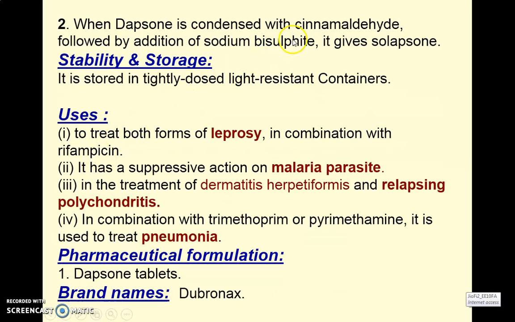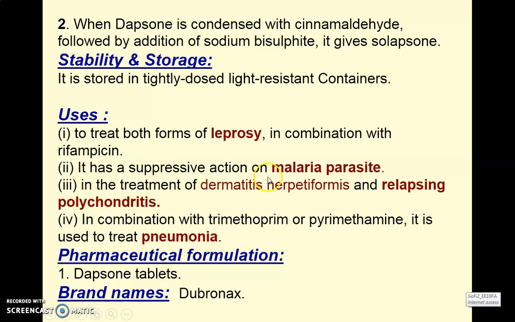Next, when dapsone is condensed with cinnamaldehyde followed by the addition of sodium bisulfite, it gives solapsone. So solapsone is produced from dapsone just by condensing with cinnamaldehyde and followed by the addition of sodium bisulfite. Next, stability and storage: it should be stored in a tightly closed light resistant container. Used in the treatment of leprosy, in both forms of leprosy, in combination with other drugs like rifampicin.